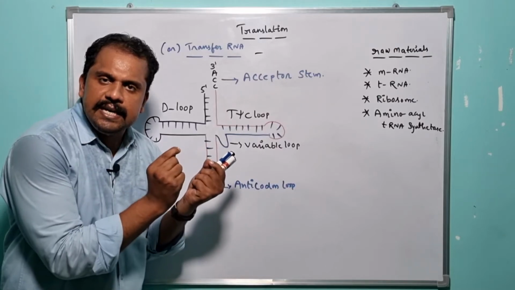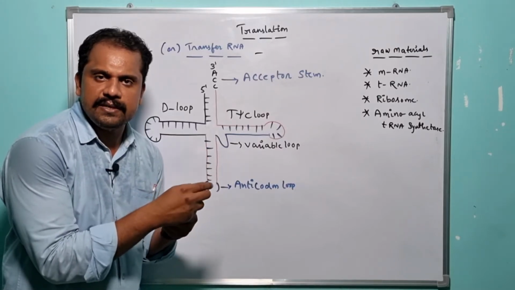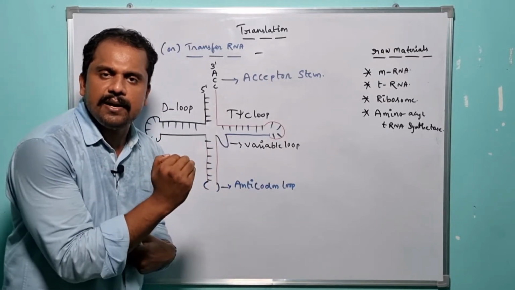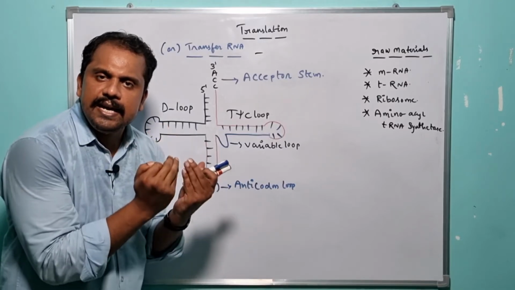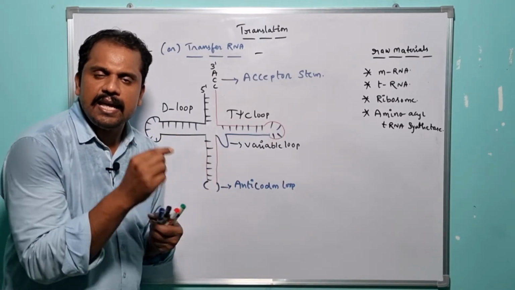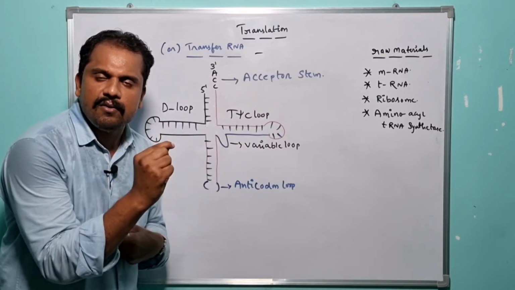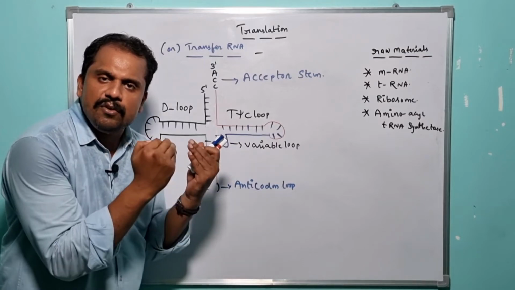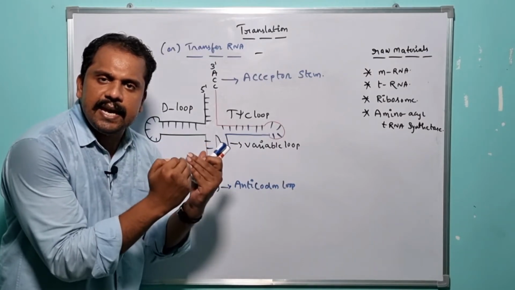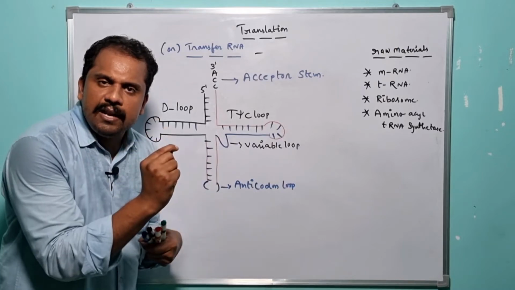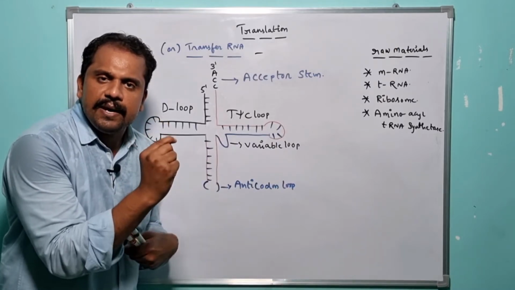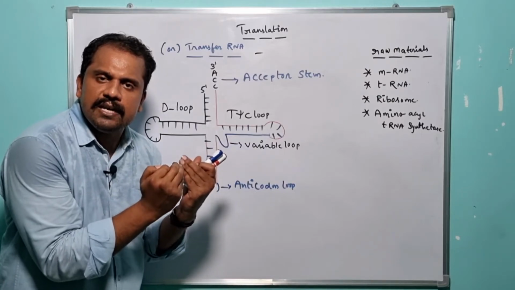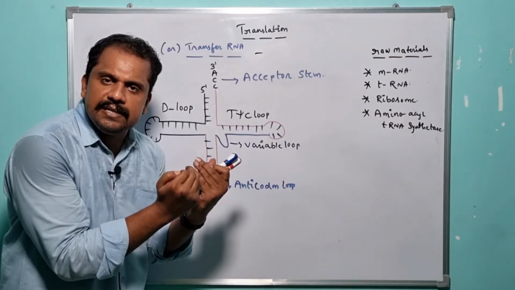But the specific amino acid itself is unable to recognize the codon which is present in the mRNA. So the specific amino acid takes the advantage of an adapter RNA, and that specific adapter RNA is nothing but what? tRNA. So the amino acid which is very specific to one particular codon is capable of engaging with a particular tRNA. Where exactly does the amino acid get engaged with the tRNA? It gets engaged by taking the advantage of a specific stem. And that specific stem is nothing but what?